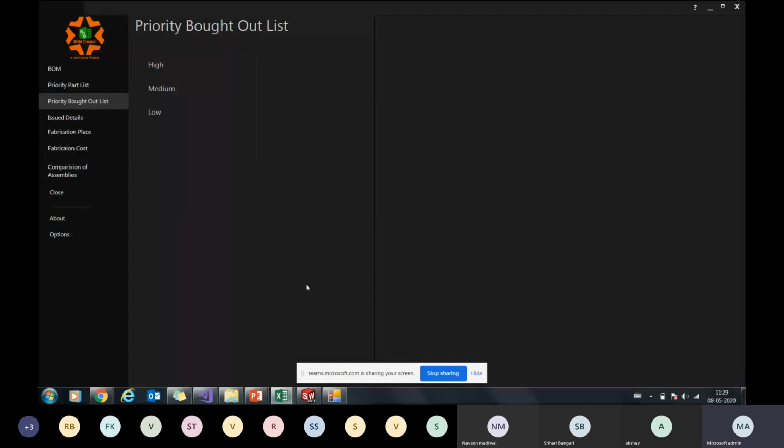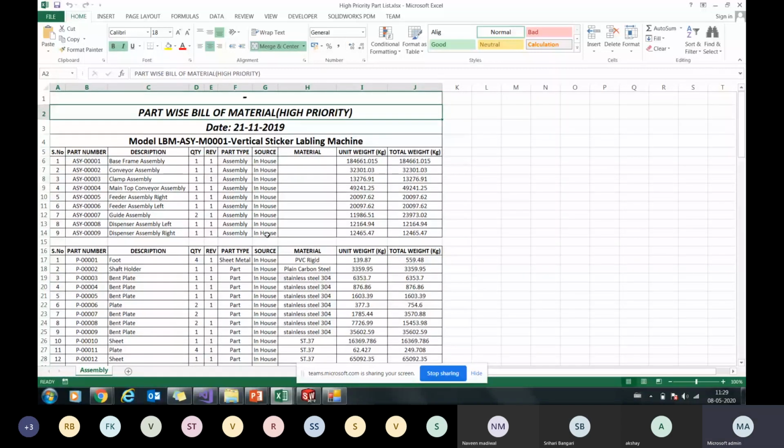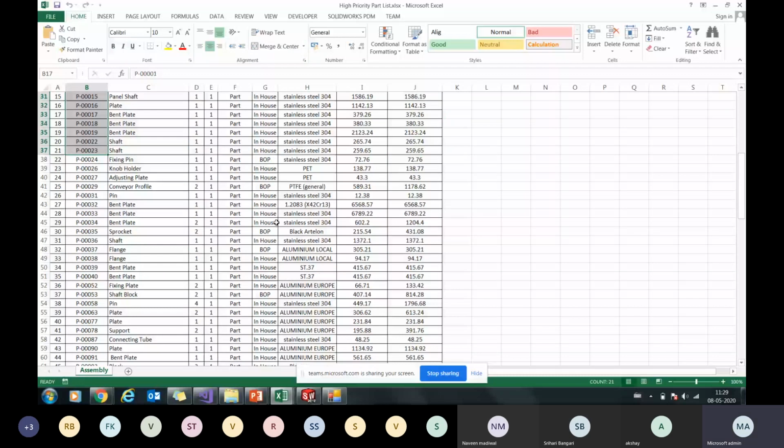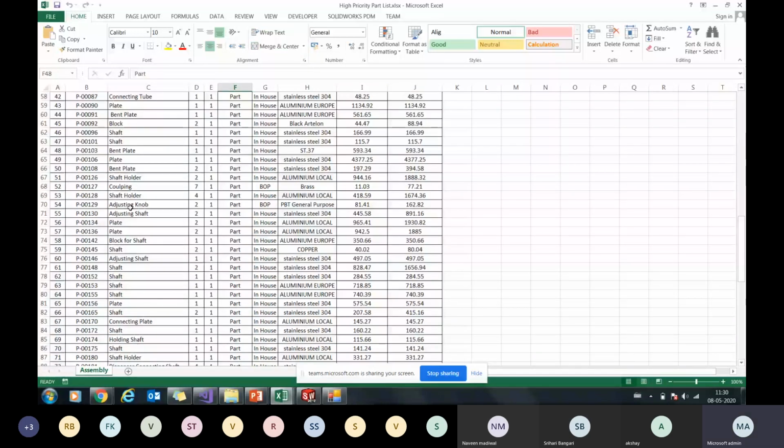So this is the part list with the high priority list. These are the details of manufacturing, so you can pass it on accordingly. As I said, all the reports have the details.